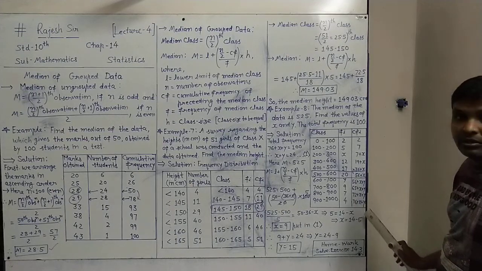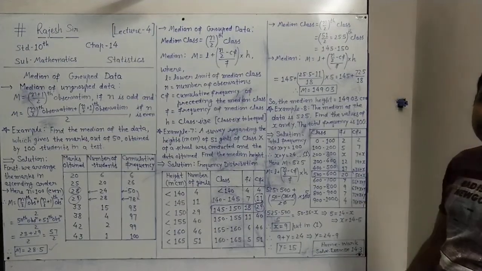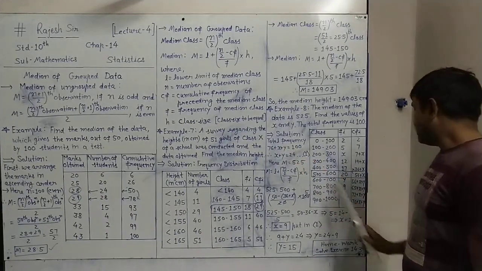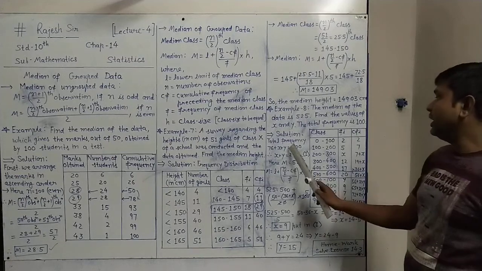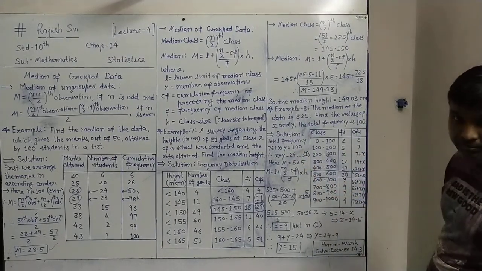And the last total is 76 plus x plus y, which gives the total frequency. So the total frequency is 76 plus x plus y, and it is 100 as given. So we can equate it with 100.